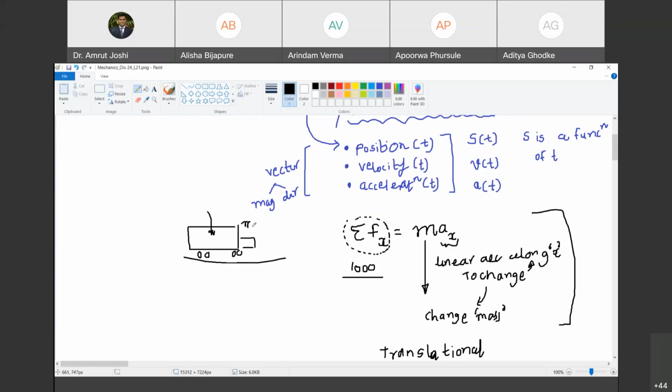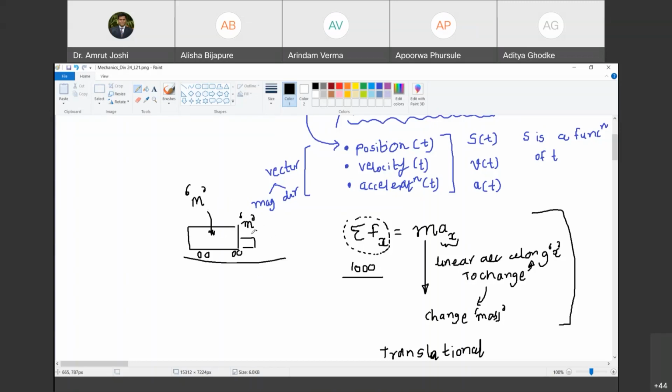So let us say the empty weight of this vehicle is small m, and when you put all the stuff that it has to carry, the total weight of the truck is capital M. So I am observing a truck either with mass small m or with mass capital M.